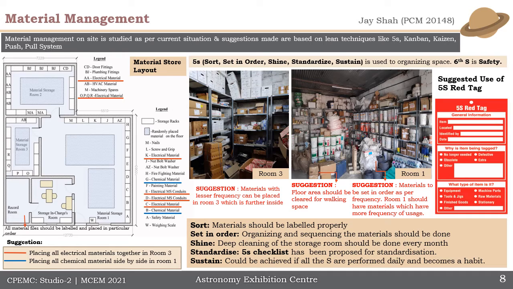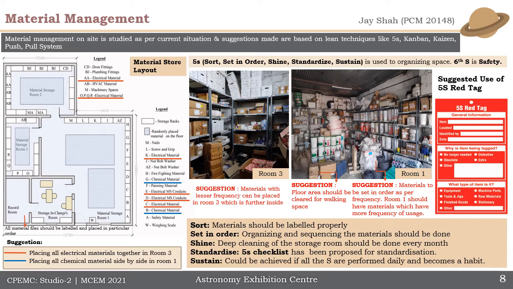We studied the material store layout, and we suggested that all the electrical materials should be placed together in material storage room 3. And we also suggested that all material files should be labeled and placed in a particular order into the record room. Also, we implemented the FIRES system in the material storage room, and we gave suggestions like material of lesser frequency should be placed in storeroom 3, which is further inside. Also, the floor area should be kept clear for working space, and the material should be kept in order of their frequency, and room 1 should have the materials which have high usage.